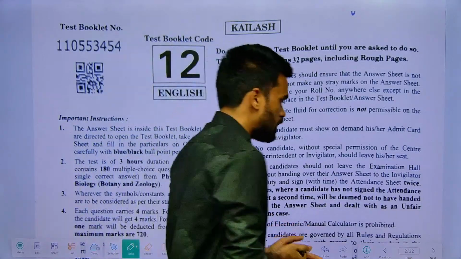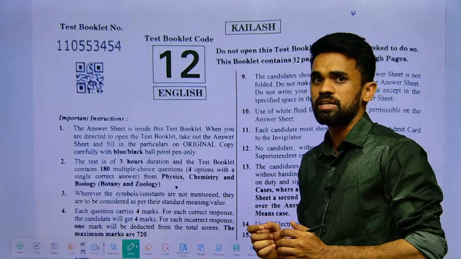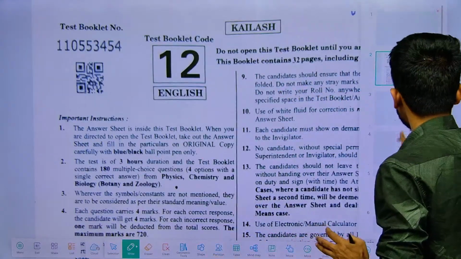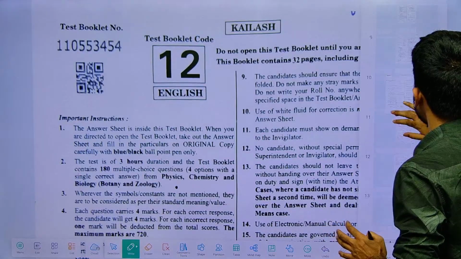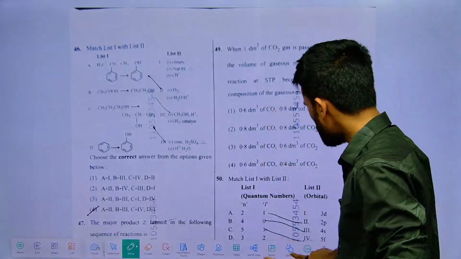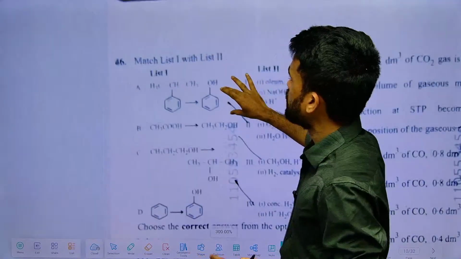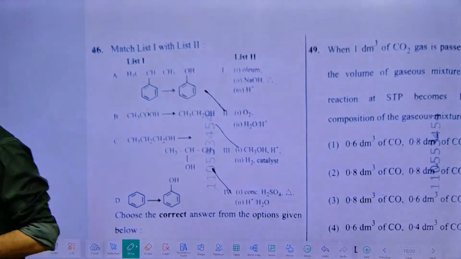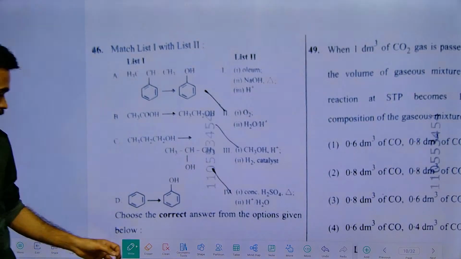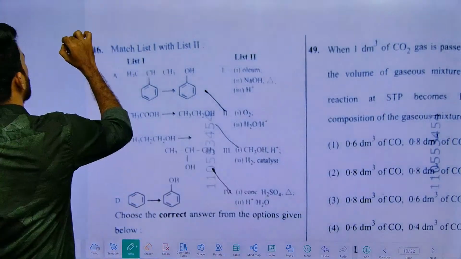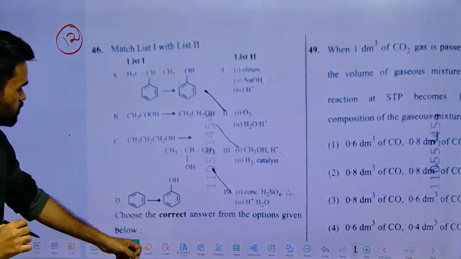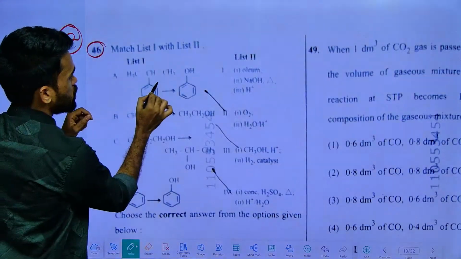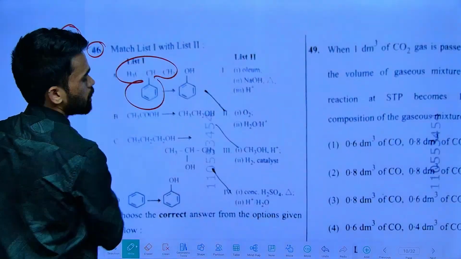So now let us go through each and every question in the chemistry subject, so that you will get complete clarity from the discussion. The first question here is the 46th question, and this is paper code 12. The question says the conversion of cumene to phenol.